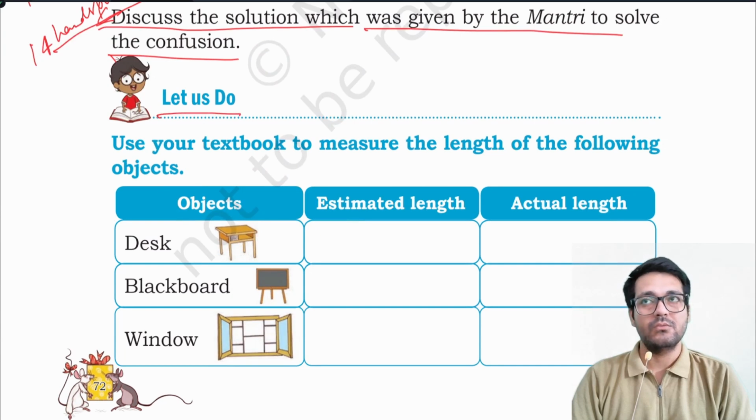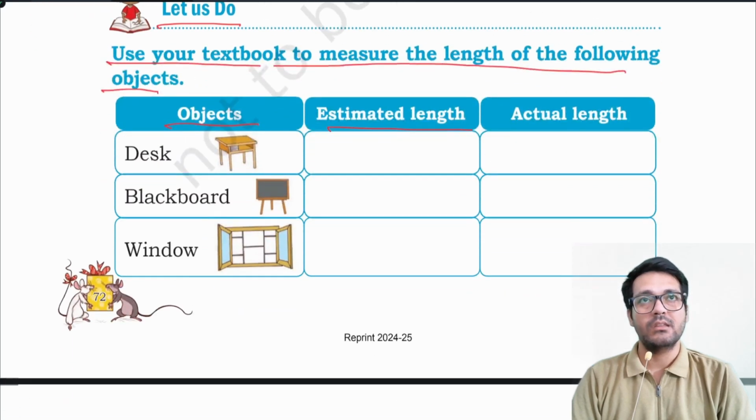Let us do. Use your textbook to measure the length of the following objects. Objects, estimated length, actual length: desk, blackboard, window.